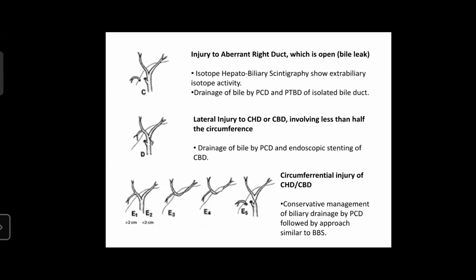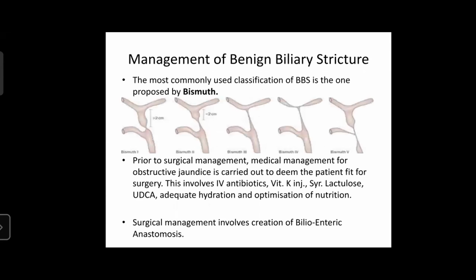In such cases, conservative management of biliary drainage by PCD has to be done, followed by an approach similar to benign biliary stricture. Similarly, in benign biliary stricture, Bismuth classification is used. It is also classified into 5 types. Bismuth type 1 is CHD stricture with a stump more than 2 centimeters from the confluence. Bismuth type 2 is CHD stricture with stump less than 2 centimeters from confluence. Bismuth type 3 is hilar stricture with preserved biliary confluence, and type 4 is hilar stricture with involvement of the confluence, and type 5 is stricture to aberrant right hepatic artery along with or without the common hepatic duct.